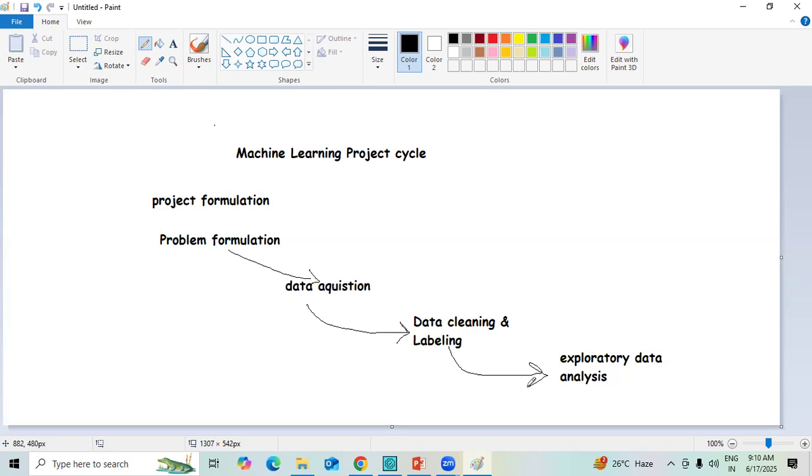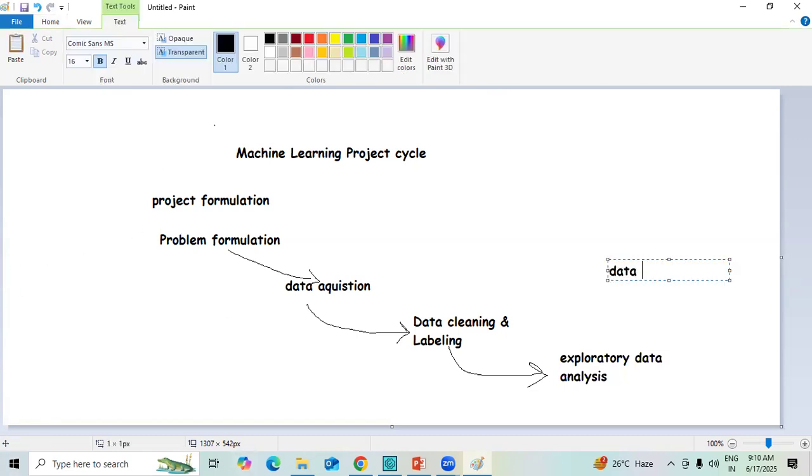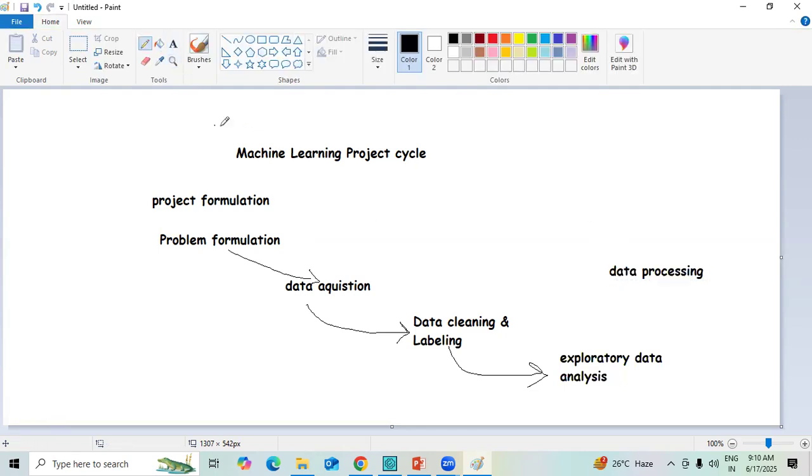So exploratory data analysis has to be made. Subsequently, we have to initiate the data processing. Whatever data processing needs to be performed, we have to do it.